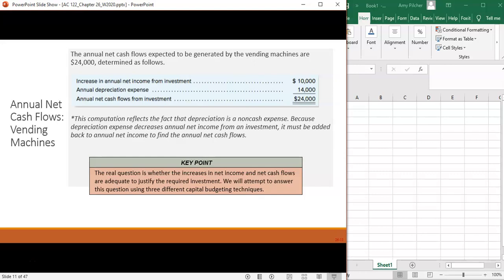So here we have that our annual net income from the investment is $10,000. We have an annual depreciation expense of $14,000. So our annual net cash flows from the investment are $24,000. Because if we remember, depreciation is a non-cash expense, so it gets added back to determine what our annual cash flows are.